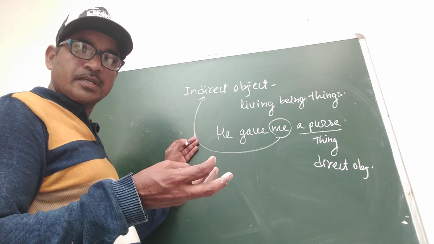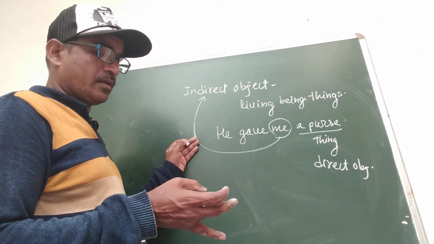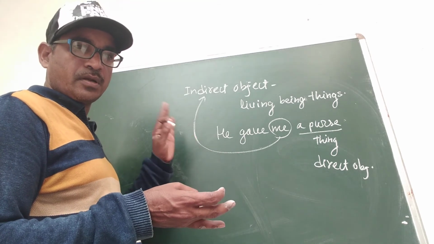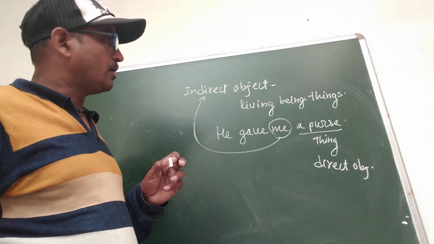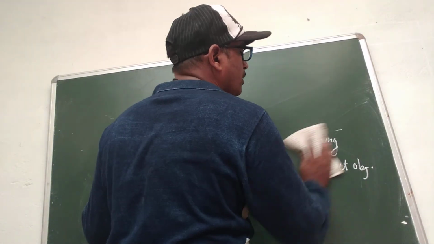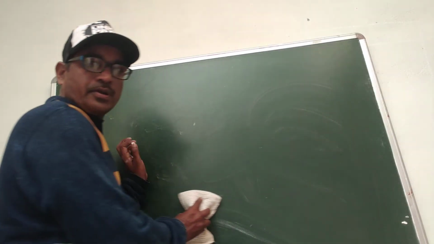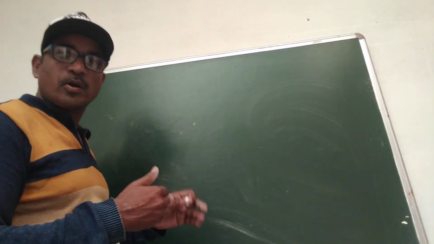The parts of the sentence are noun, pronoun, adjective, infinitive, gerund, preposition, prepositional object, direct object, indirect object, transitive verb, intransitive verb. All are parts of the sentence.